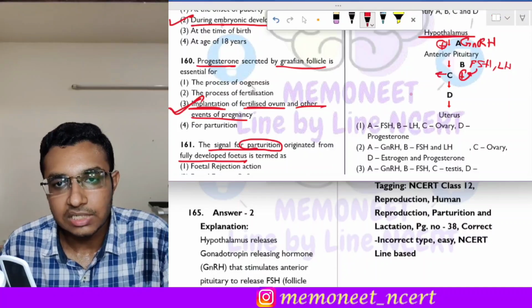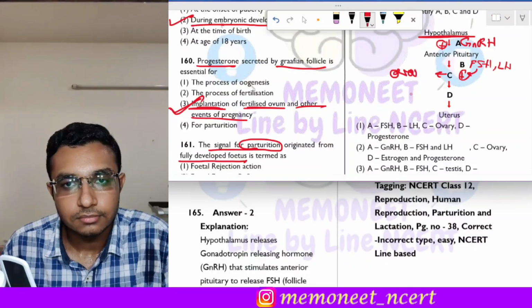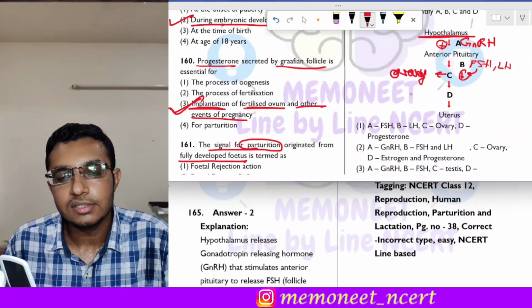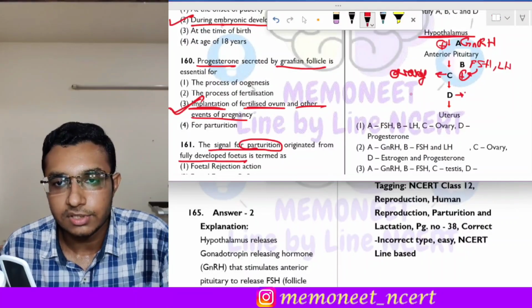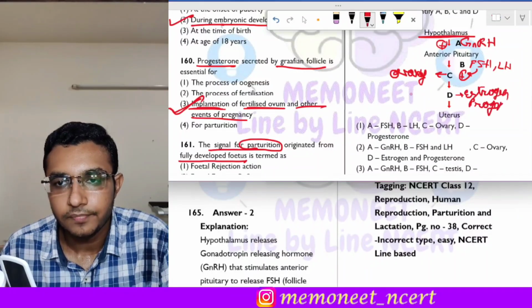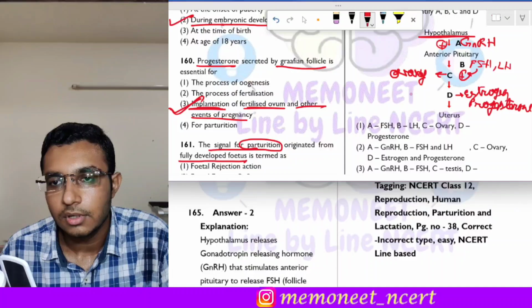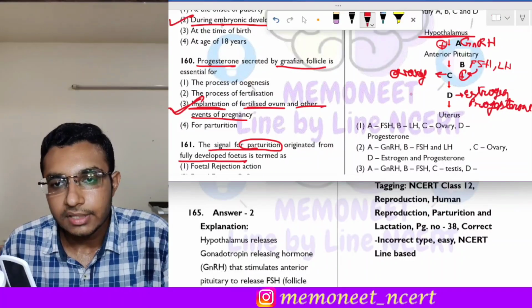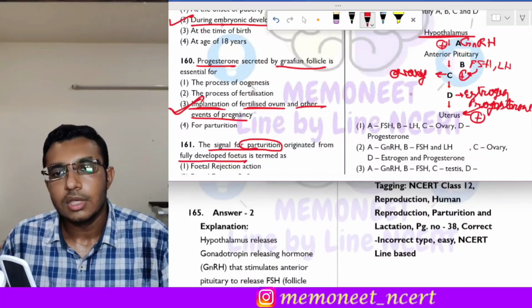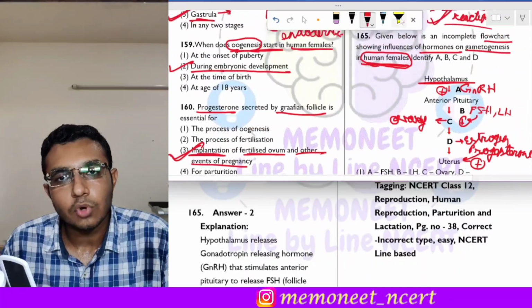So C will be ovary, and this stimulation of ovary leads to secretion of estrogen and progesterone. These estrogen and progesterone which are released by the ovary stimulate the uterus. So this is how the cycle goes in the females.